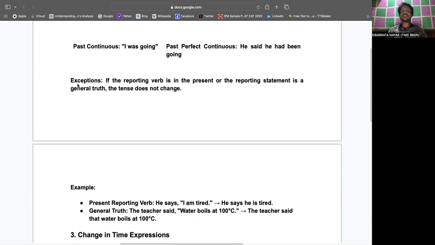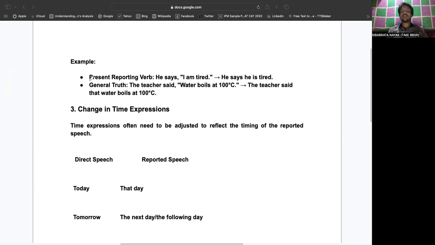Likewise, if we look at the next one, some exceptions are there. If the reporting verb is in the present or the reporting statement is a general truth, the tense does not change. Reporting verb means what? If you say "he said," that is the reporting verb. If it is written that "he says," right? Or the reporting statement is a general truth, the tense does not change, right? Let's look at this example: the reporting verb is present, "he says, I am tired."